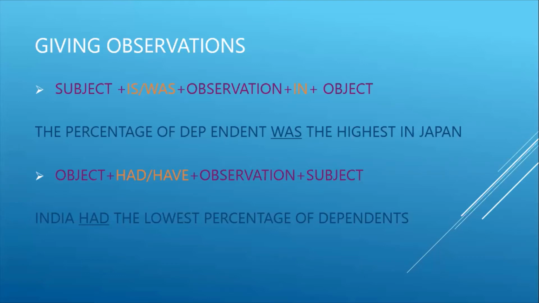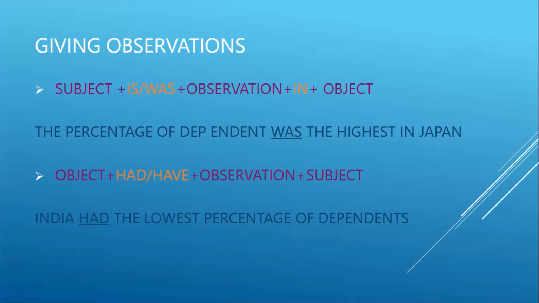First one is subject, and then we need to add is or was according to the question. Then we need to add the observation along with the object. And another way is if you are starting with the object. If the question is about percentage of dependence in different countries or percentage of populations in different countries, those countries will be the object. Take it in that sense, object.